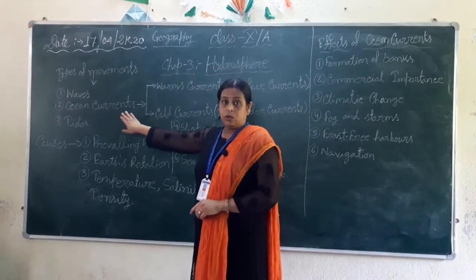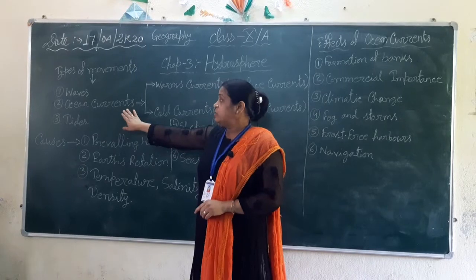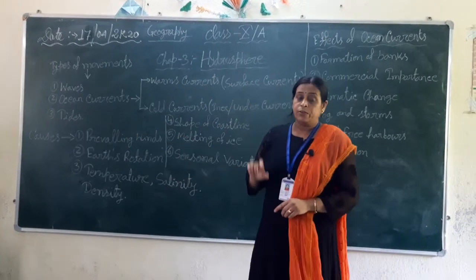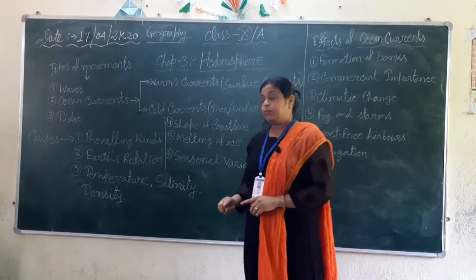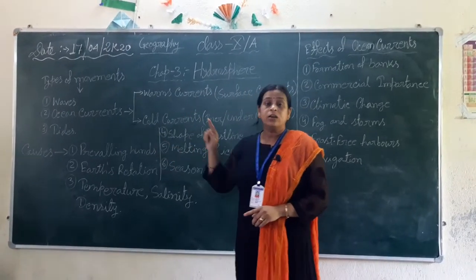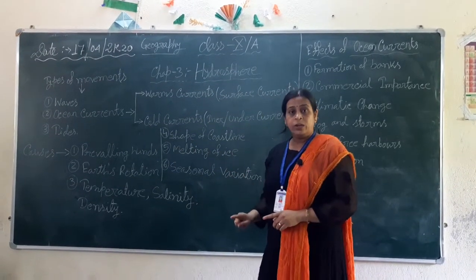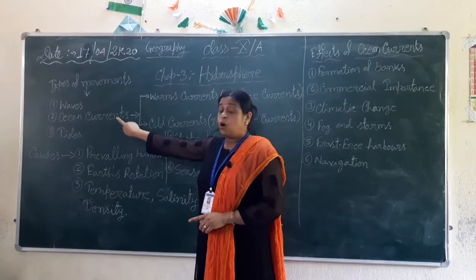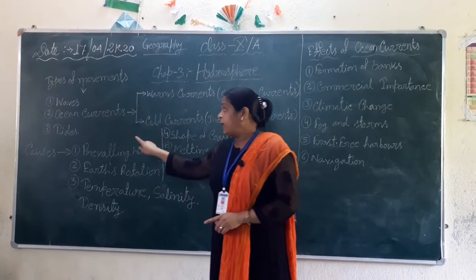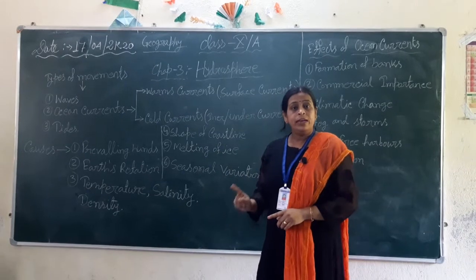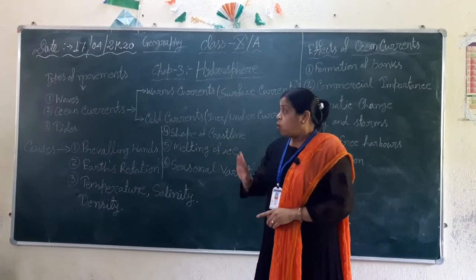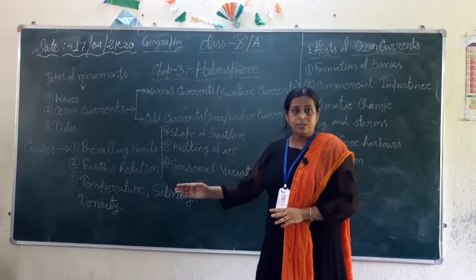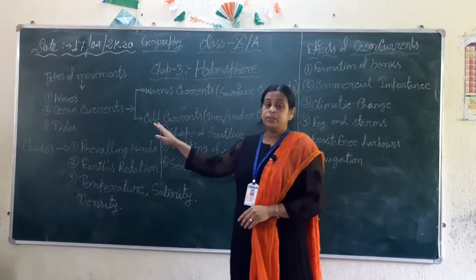Ocean current. Ocean current is the movement of the surface water and the subsurface water. It is a continuous, regular and horizontal movement. Remember, horizontal movement in a definite direction over a great distance is called ocean currents.